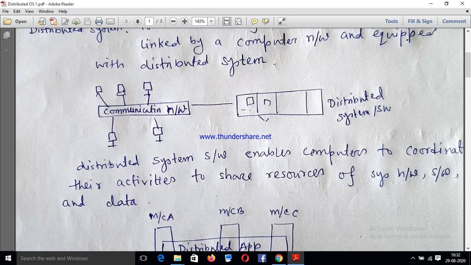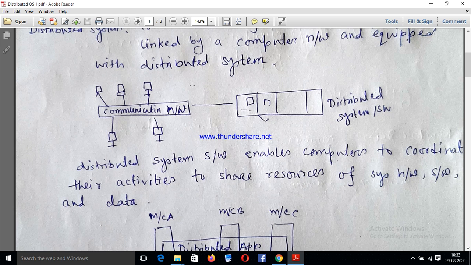So the main function of this distributed system is it controls the whole phenomenon. Means it controls the main task of all 5 nodes.